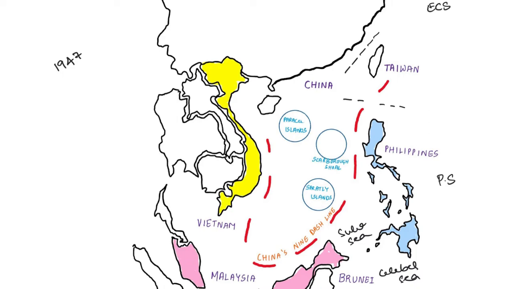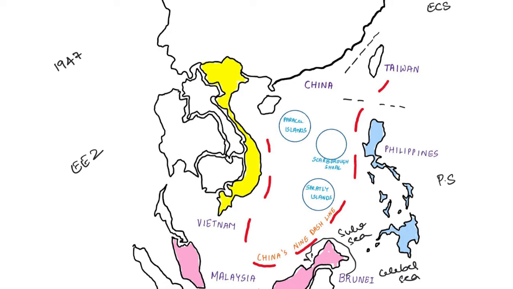The countries of Malaysia and Brunei. Brunei is actually somewhere over here. The countries of Malaysia and Brunei also have claims to territory in the South China Sea that they say falls within the exclusive economic zones as defined by the United Nations Convention on the Law of the Sea.